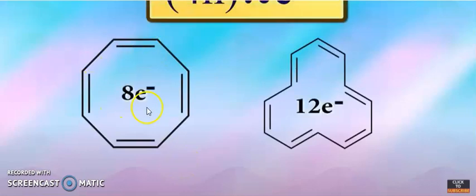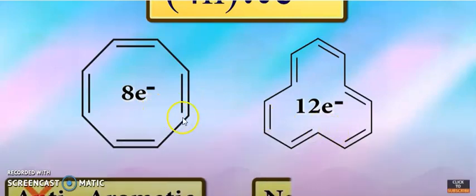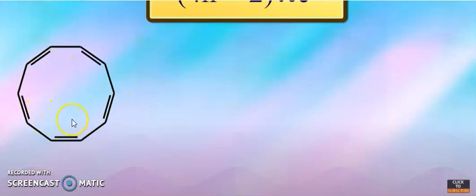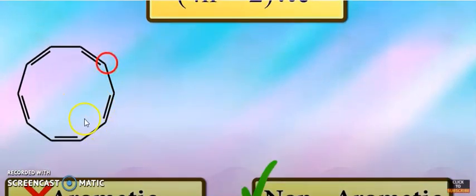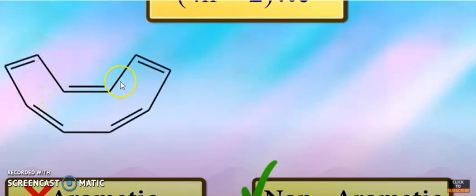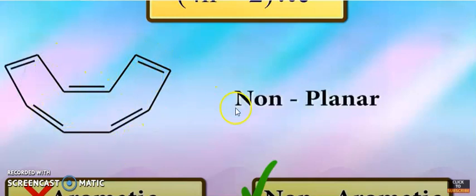Now you can see 8 pi electrons and 12 pi electrons. So non-aromatic. Now you can see this molecule. This molecule is non-aromatic, because you can see sp2, sp2, sp2, but in this form it is non-planar.